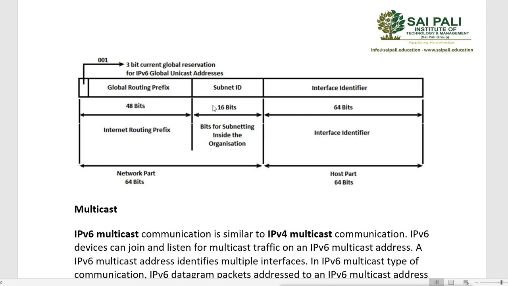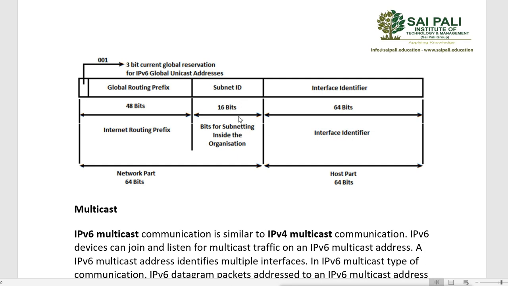Now within the organization, if the organization wants to do subnetting, remember it is a lot of addresses. You will get a 64-bit interface ID. That means you will get 2 raised to 64 IP addresses to use as hosts. So it is a lot of addresses. Now you can get these 16 more bits also to do the subnetting.